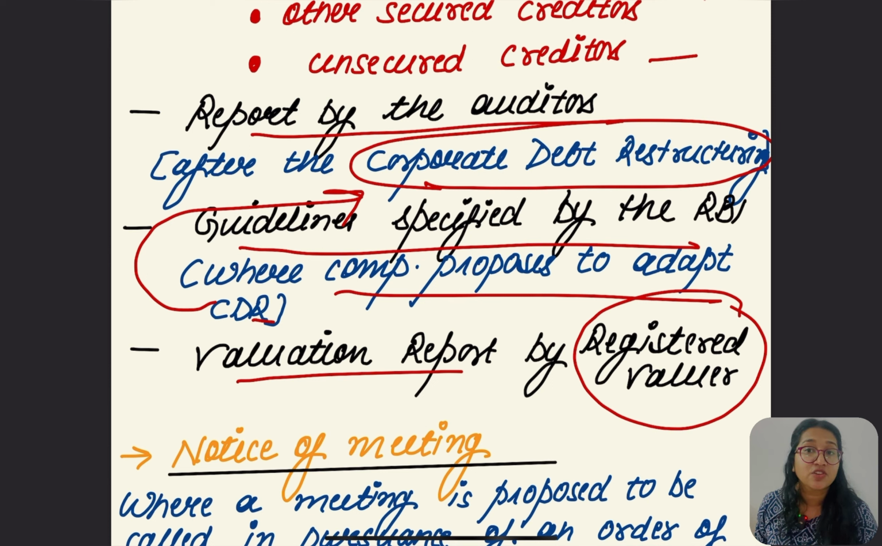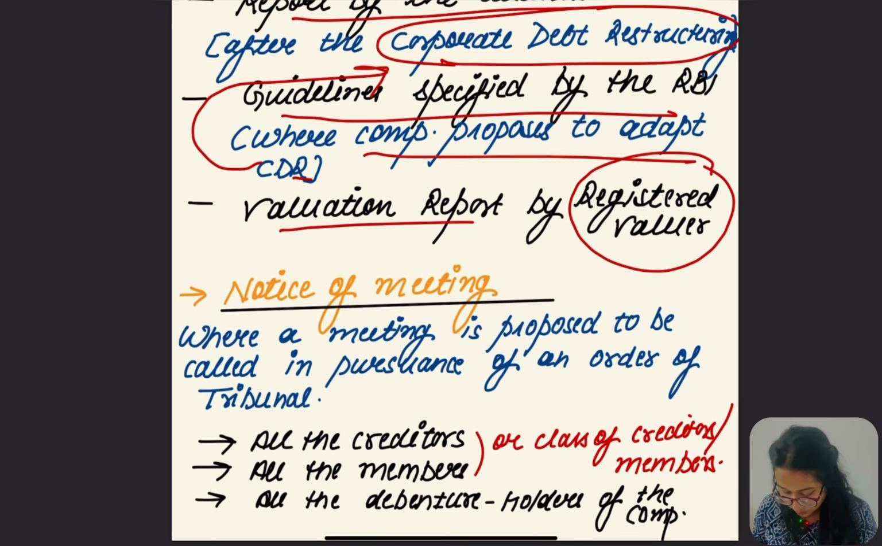An application is made by whom? The creditor, member, company or the liquidator. Hope this point was clear.